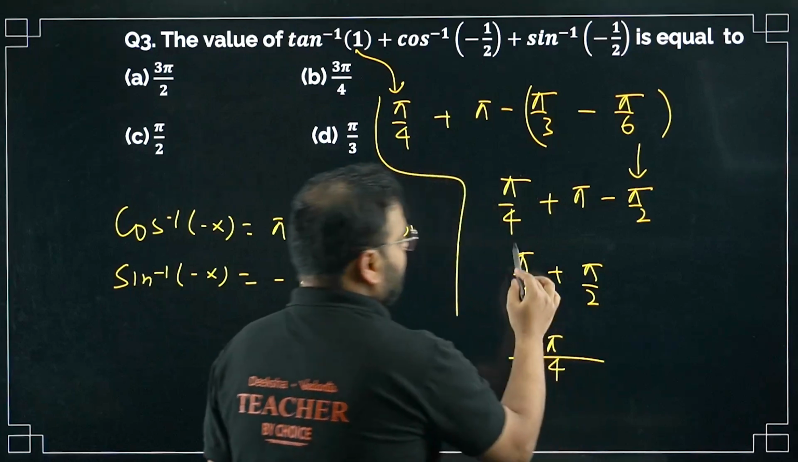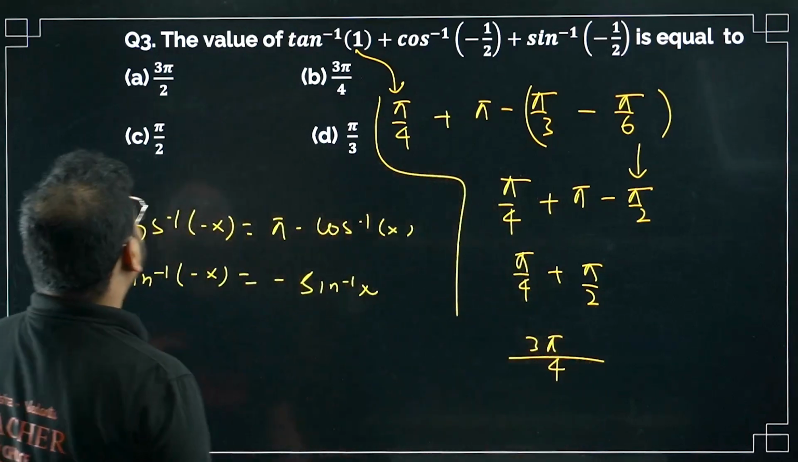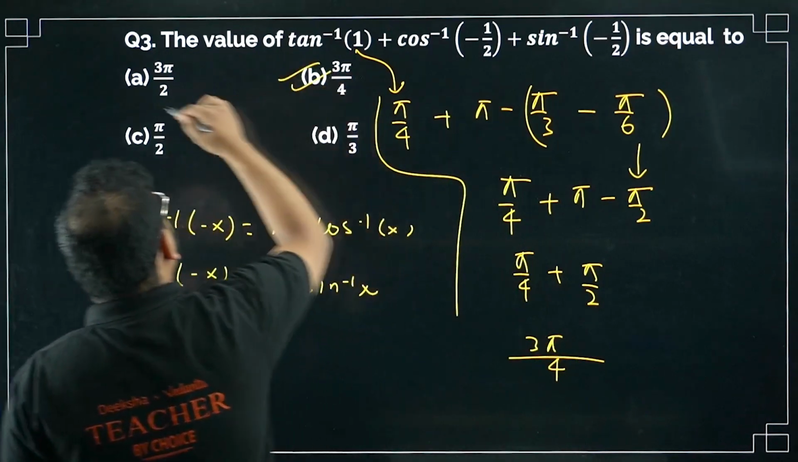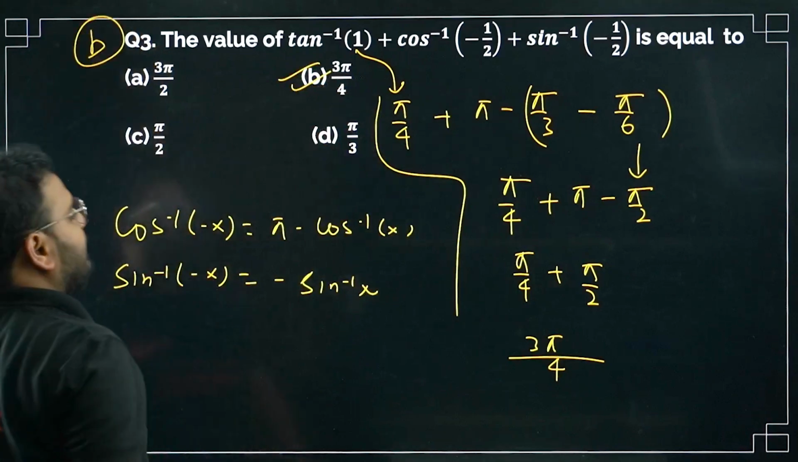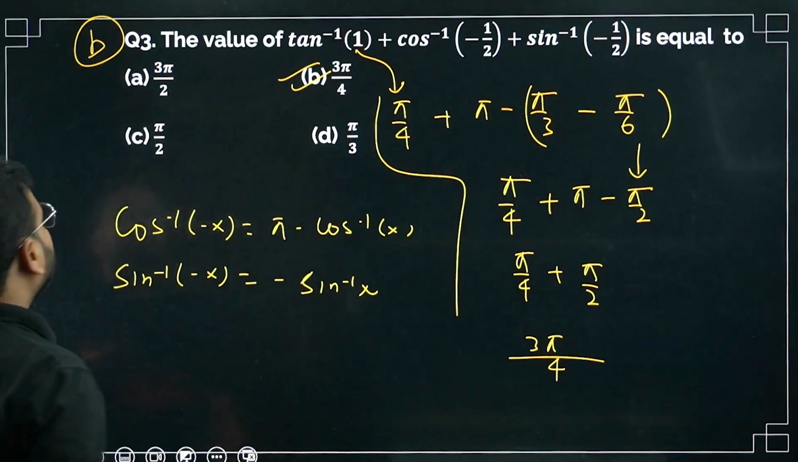Please check. Pi plus 2 pi, 3 pi by 4. Option is B. Option is B. Have a look. Okay, so let's move on to question number 4 now.